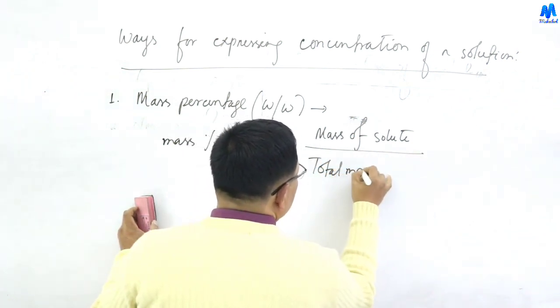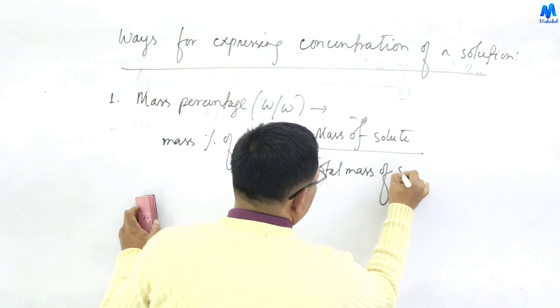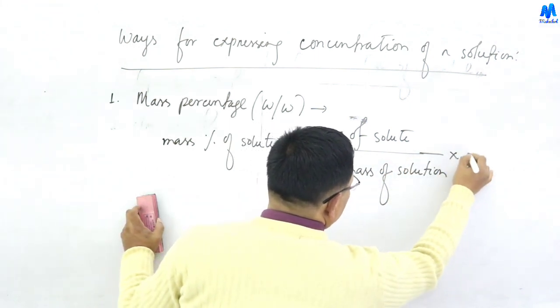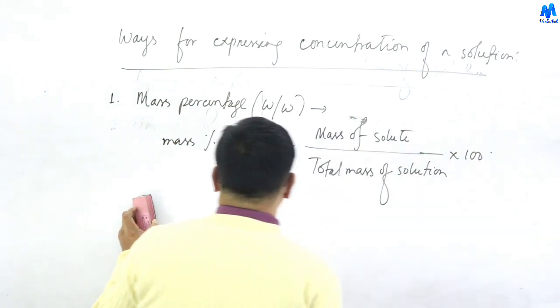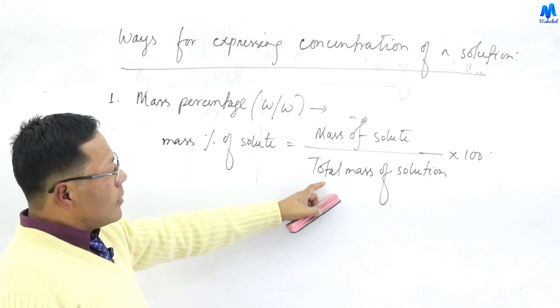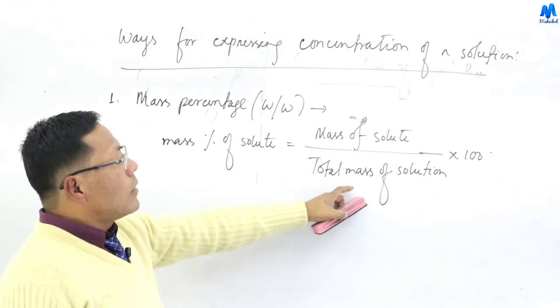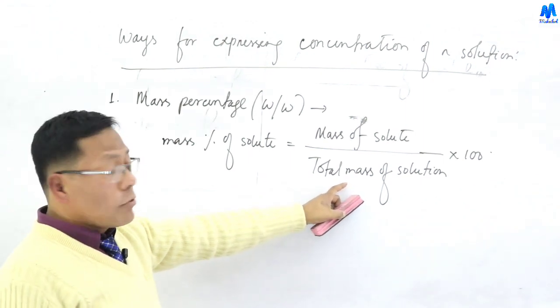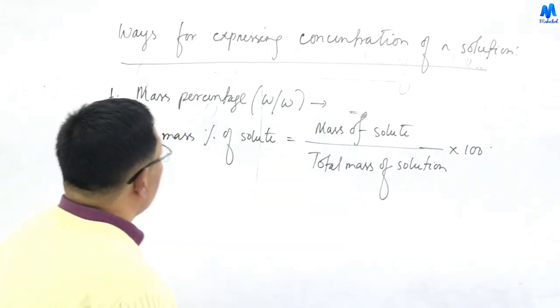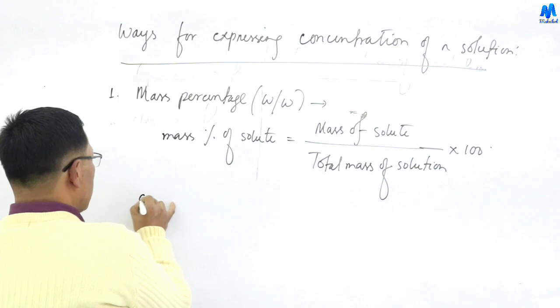Total mass of solution is the mass of solute plus mass of solvent. So mass percentage of solute means mass of solute over total mass of solution into 100, where total mass is mass of solute plus mass of solvent, usually expressed in grams. So let me give one example.